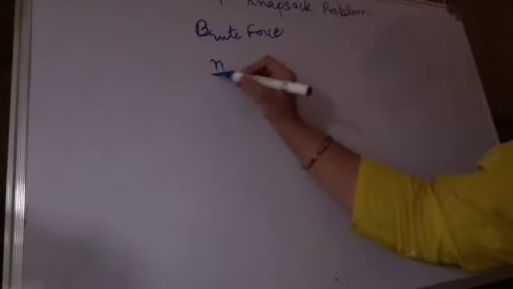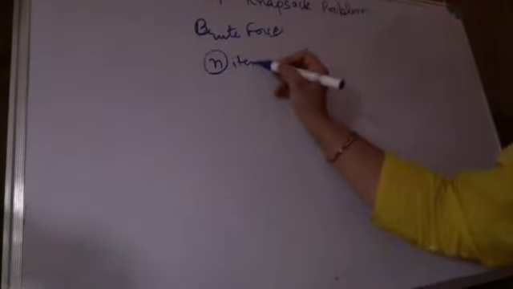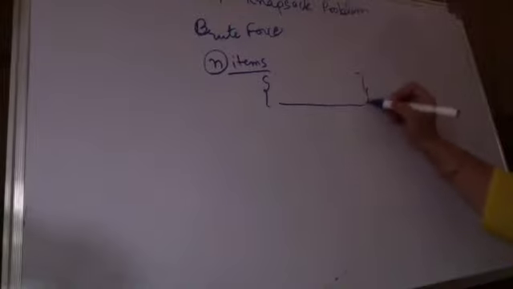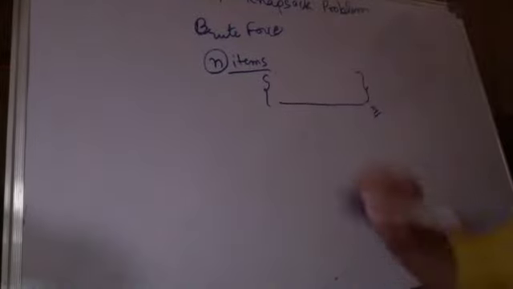What will we do in brute force? Supposedly there are n items available, in an array of n items. Either you pick the item or you do not pick the item.